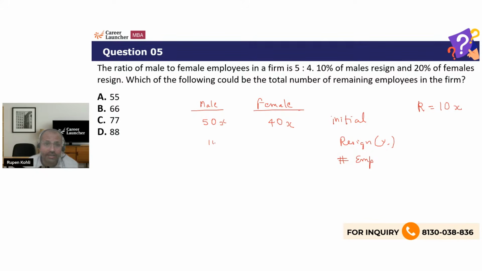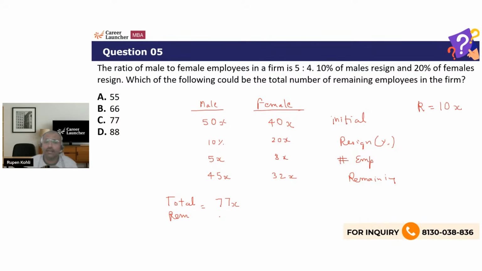So now 10% of 50x, which is 5x, will be decreased, and for females 20%, which is 8x. So now the remaining number of employees after this: 50 minus 5, which is 45x, and 40 minus 8, which is 32x. Now if you look at the total number of remaining employees, that is coming to be 45 plus 32, which is 77x.